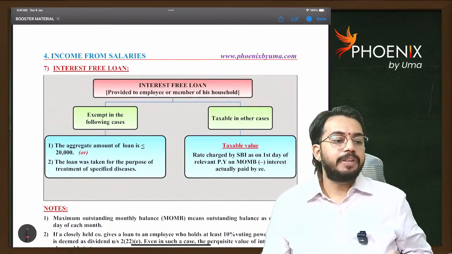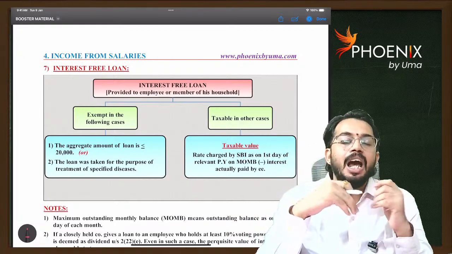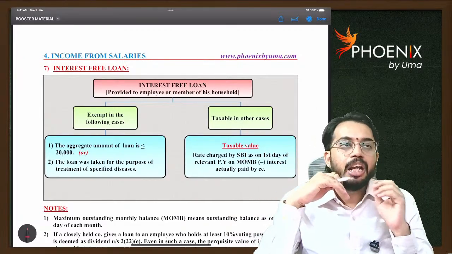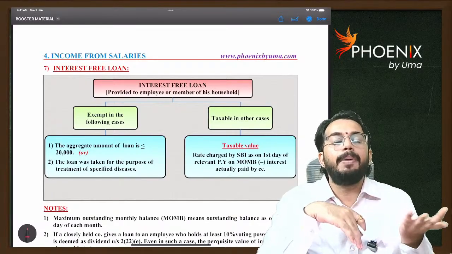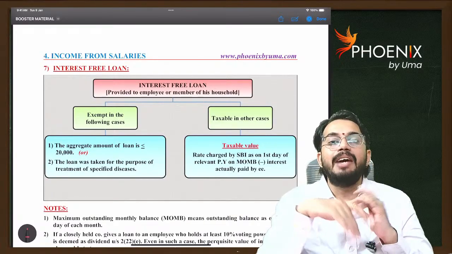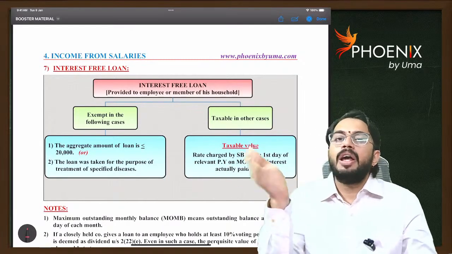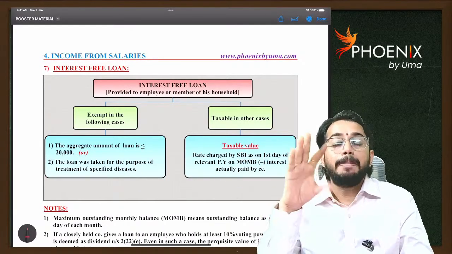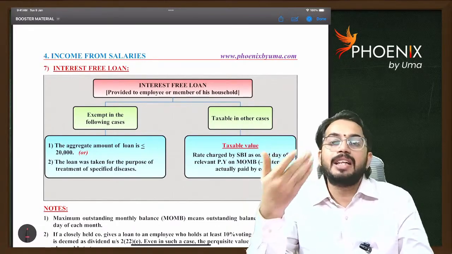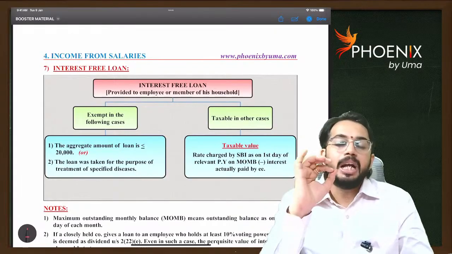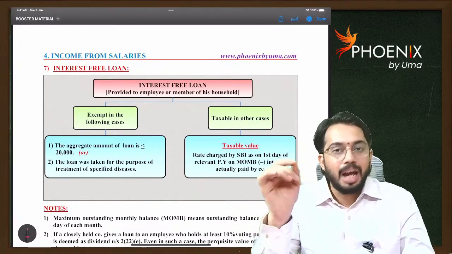Now, interest-free loan. If an interest-free loan is given, let's say I wanted to purchase one flat. If I go to Axis Bank, the rate of interest is 12%. Employer gave a housing loan to me for 7% only. For Axis Bank, I need to pay 12%. For employer, I need to pay 7%. 5% interest is saved to me, right? That 5% interest is considered as benefit received by me. That benefit is taxable to me. So interest rate benefit is also taxable to the employee.